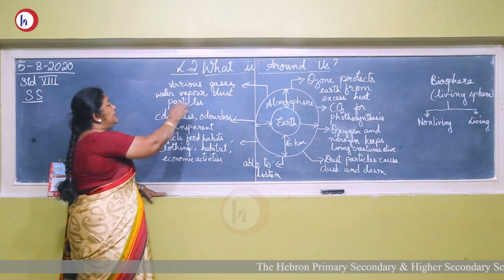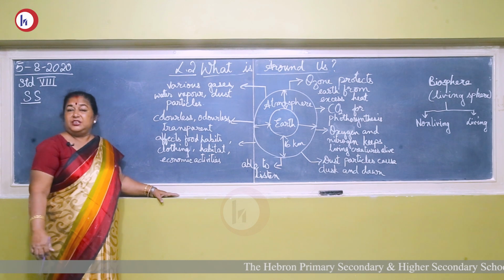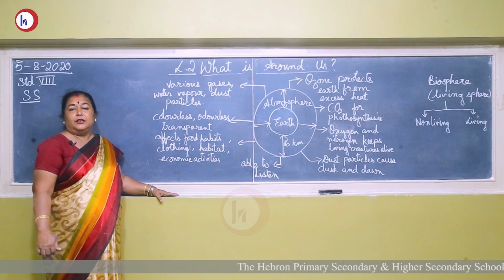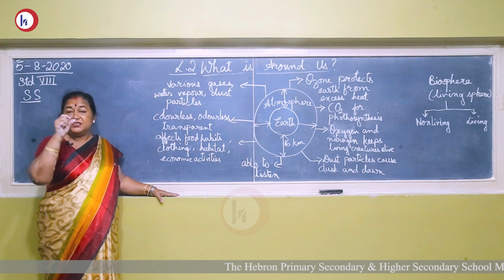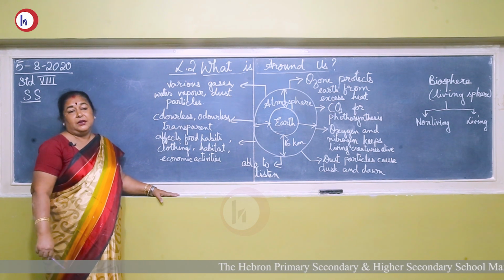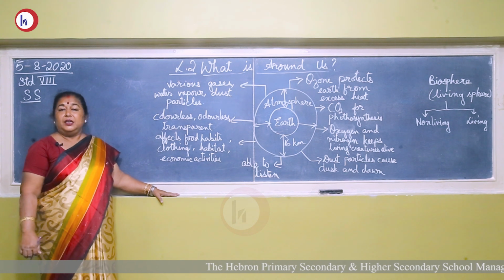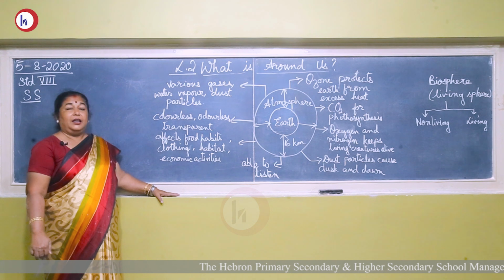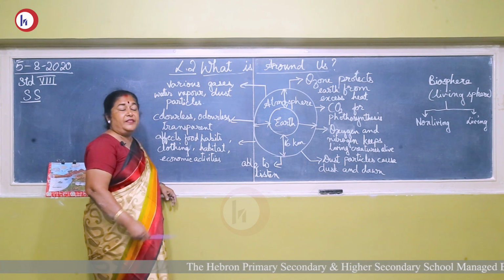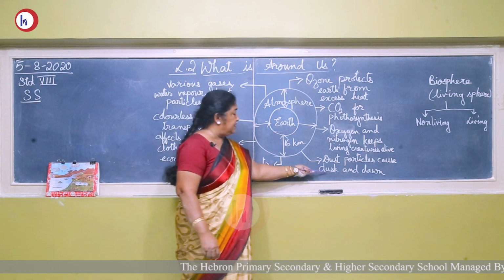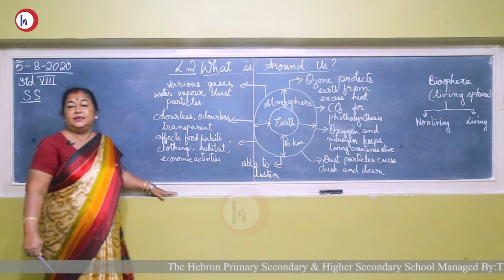Atmosphere is formed of various gases, water vapor and dust particles. Have you seen the dust particles? If you see the sun rays coming in through the window, you can see the dust particles flickering, dancing in the sun rays. Now these dust particles are very important. They are necessary because they spread the sunlight in the atmosphere. The dust particles cause the dusk and the dawn.